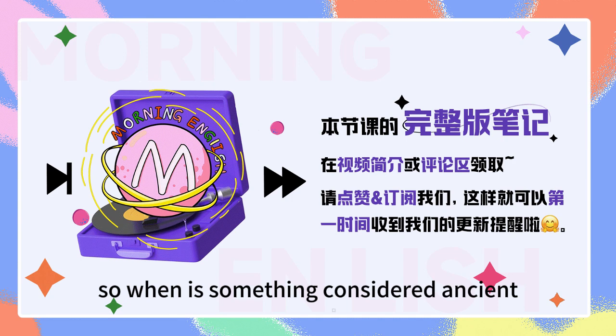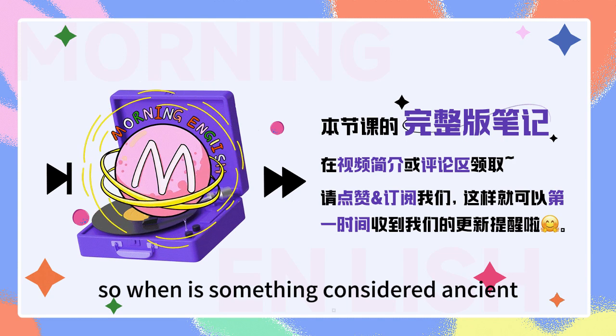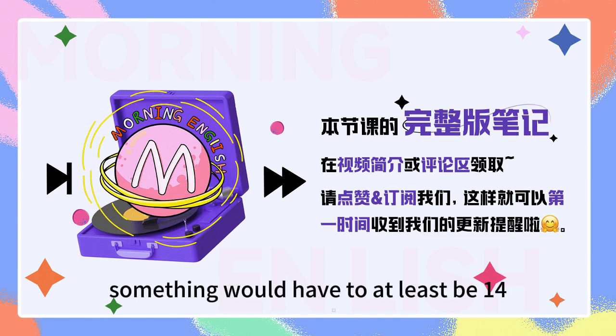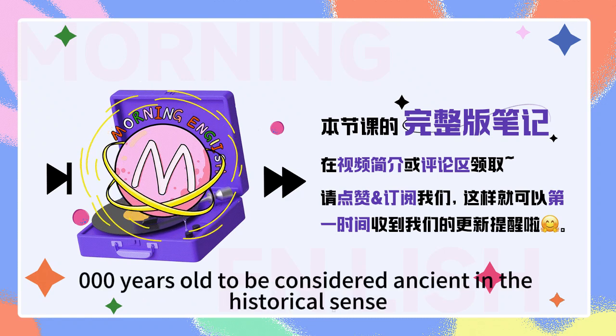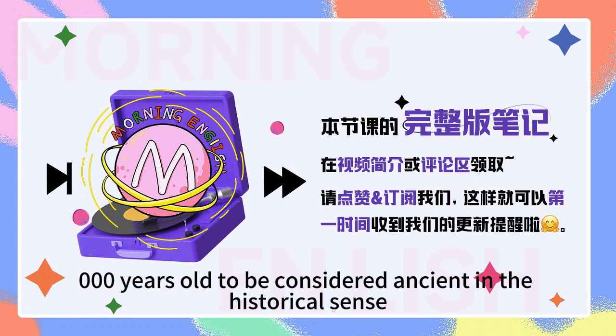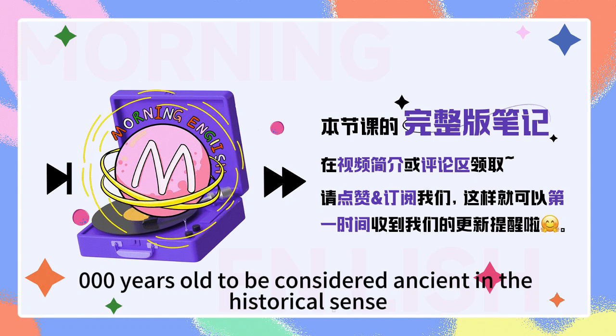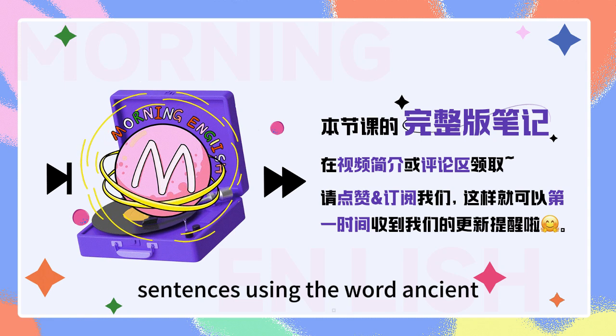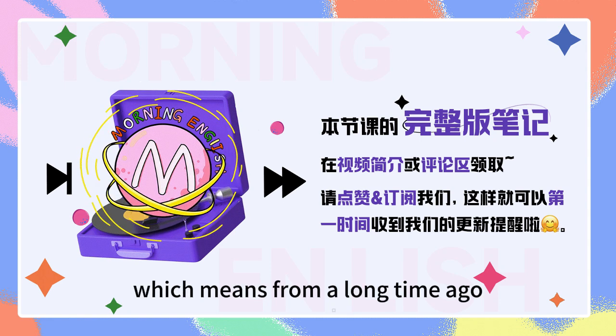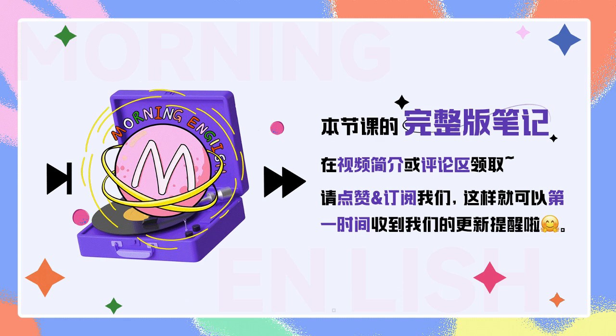So, when is something considered ancient? Something would have to at least be 14,000 to 15,000 years old to be considered ancient in the historical sense. So, let's look at some example sentences using the word ancient, which means from a long time ago.